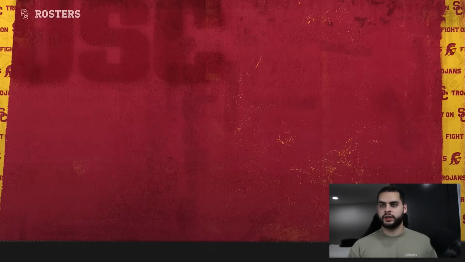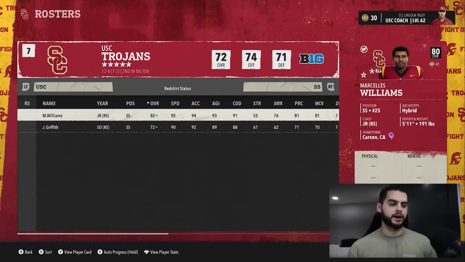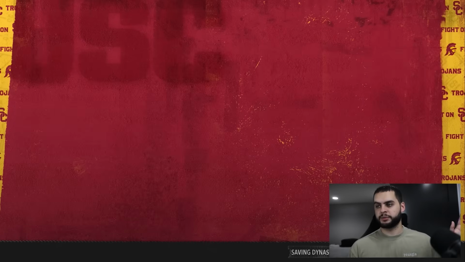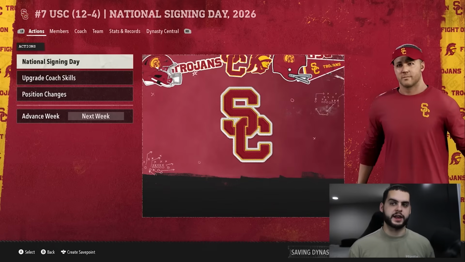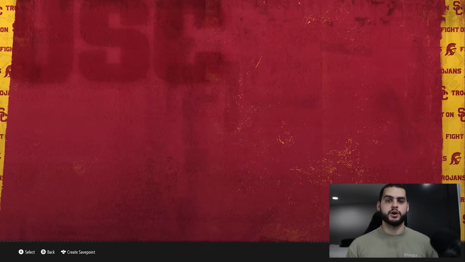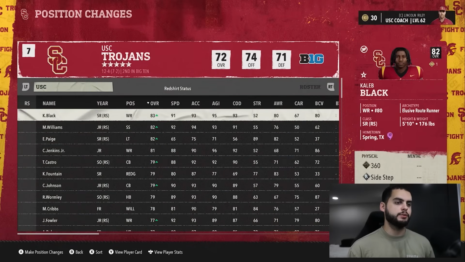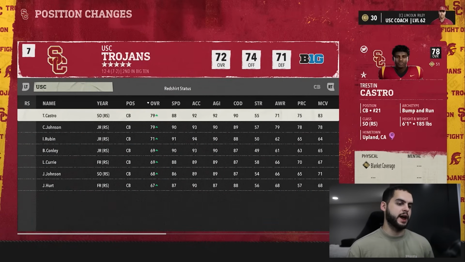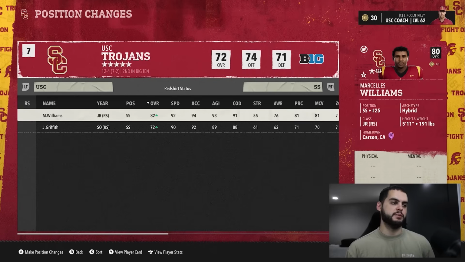So let's say you don't like that, so you want to move him back to cornerback. You have to back out again, by the way, guys. You have to back out of that and go back in, which is annoying after you change one or you go into a player card. But let's say you don't like that and we want to go ahead and actually put him back, because those caps are crazy. Especially if they're freshmen or sophomores, those guys are crazy.